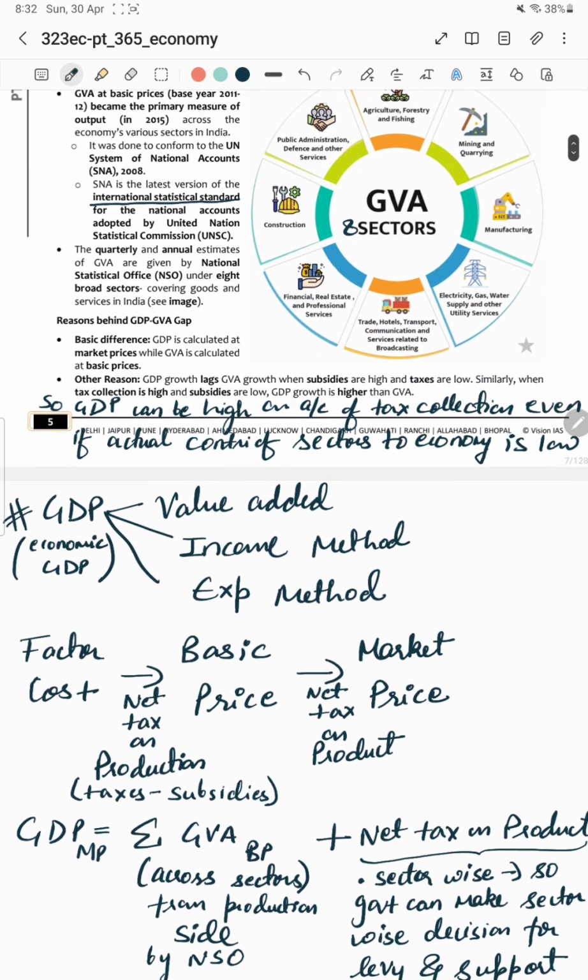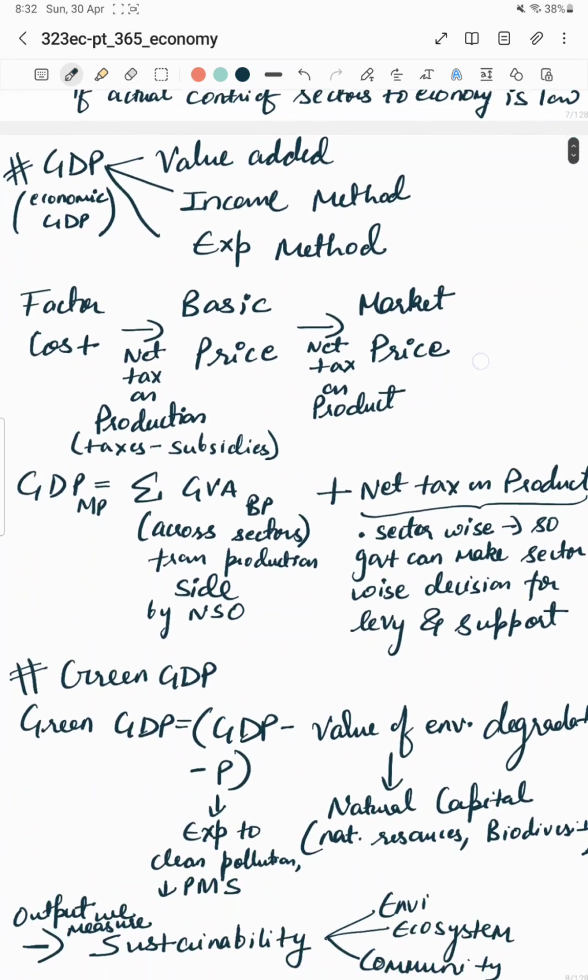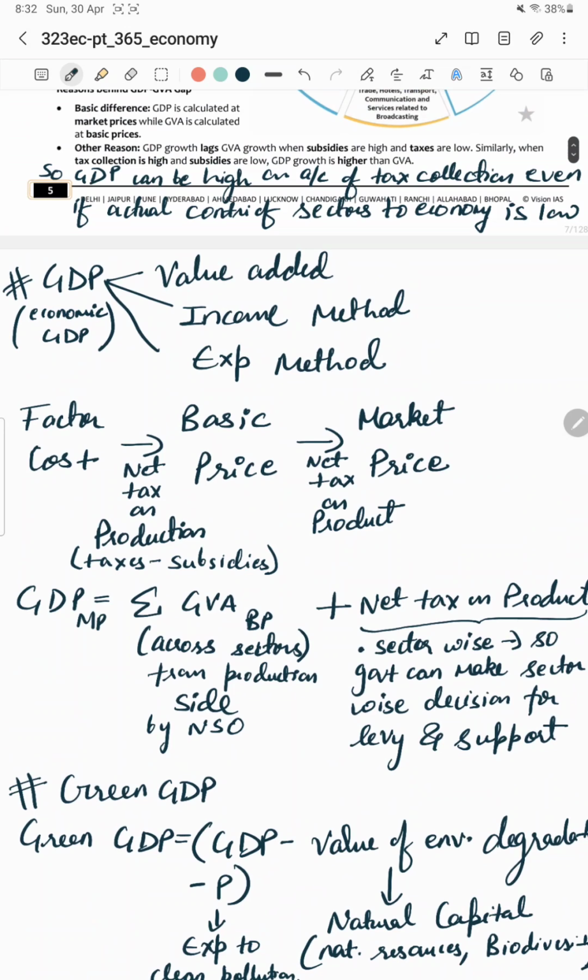So why is there a gap between GDP and GVA, if we are able to understand it logically? GVA is calculated at basic price and GDP is calculated at the market price. That is the first major difference. And GDP will be lesser than GVA when the amount of subsidies is more, and GDP will be greater than GVA when the amount of taxes is more.